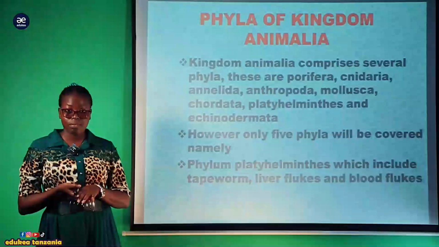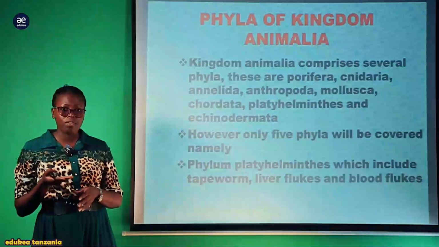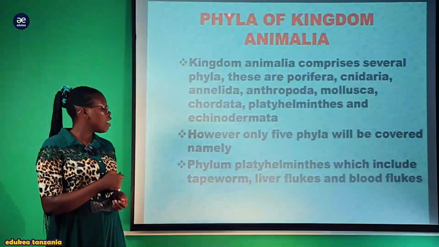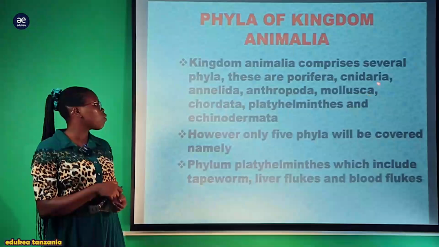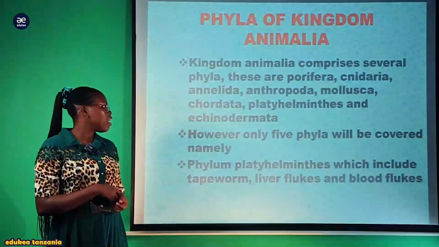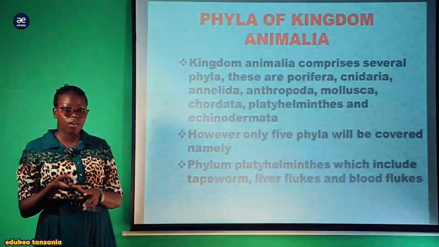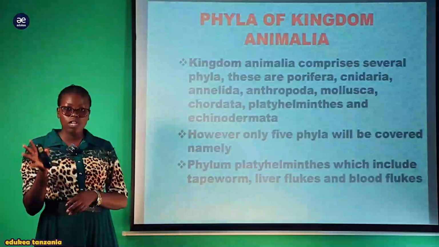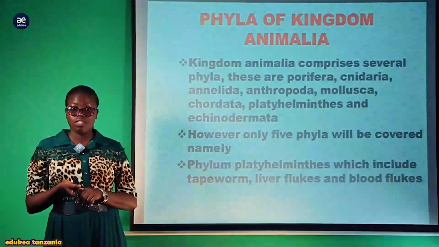As we have already seen in our subsections, we have numerous phyla of the kingdom Animalia. The kingdom Animalia comprises several phyla, and these are Porifera, Cnidaria, Annelida, Arthropoda, Mollusca, Chordata, Platyhelminthes and Echinodermata. But due to your level of form 4, we are going to look at the main 5 phyla. The others you will discuss in detail at university level and advanced level.